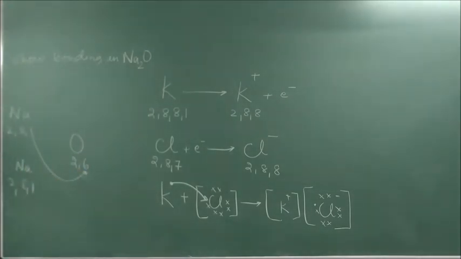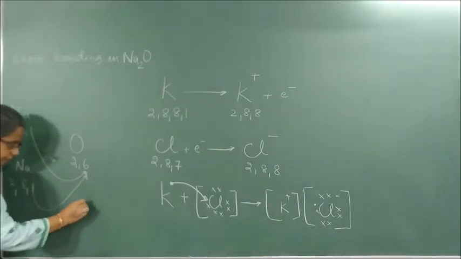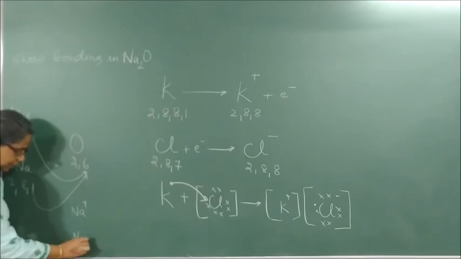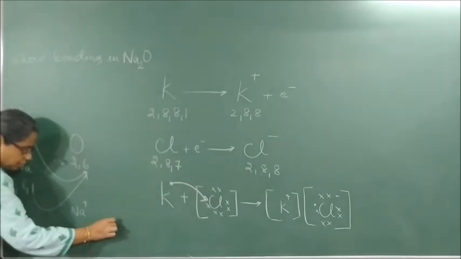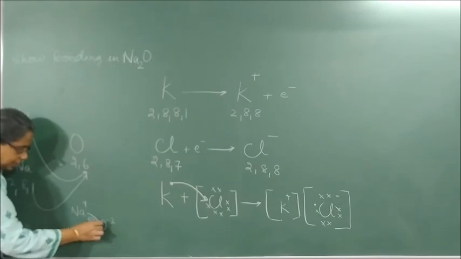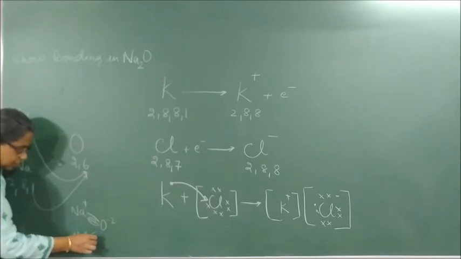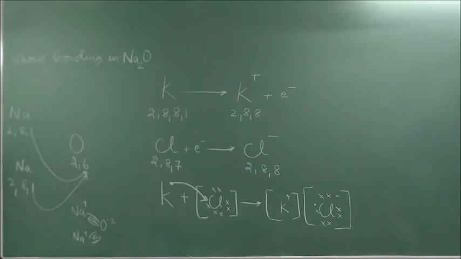Now it becomes what? 2, 7. It still wants 1 more. So this also gives 1 electron to it, making 8. So it becomes what? 2, 8. This becomes what? 2, 8. This also becomes what? 2, 8. So how will be the bonding? Na plus and O2 minus will be held by strong electrostatic force of attraction. Clear? Understood this?